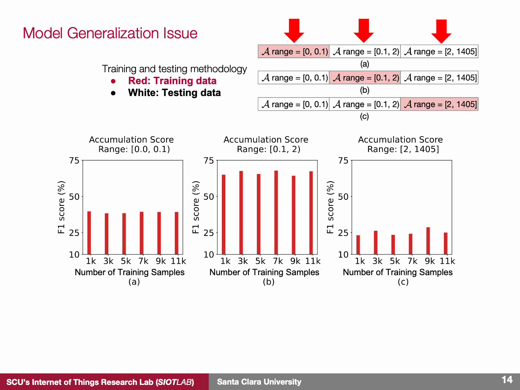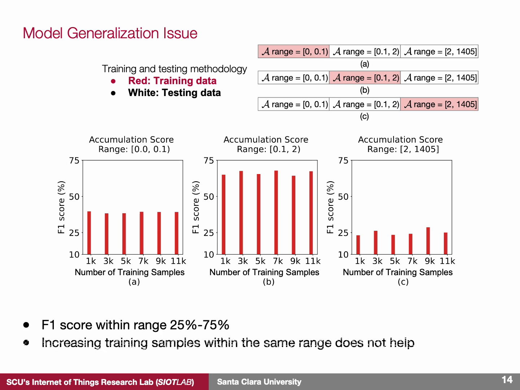The results presented here show that when the algorithm is trained exclusively within a specific accumulation score range, the F1 score consistently falls below 75%, with some instances dropping even as low as 25%. This trend persists even as we increase the size of the training dataset. This reveals a significant limitation here.